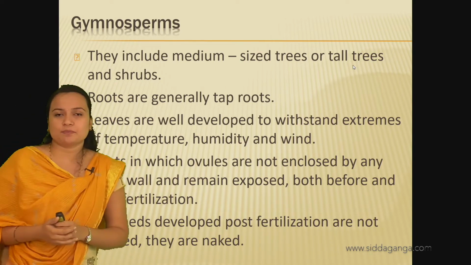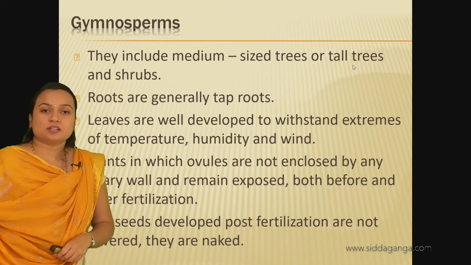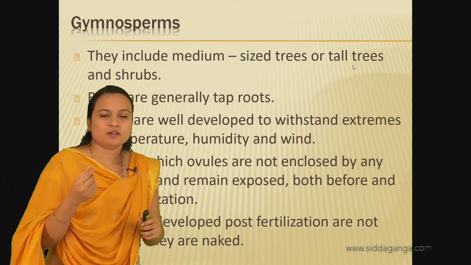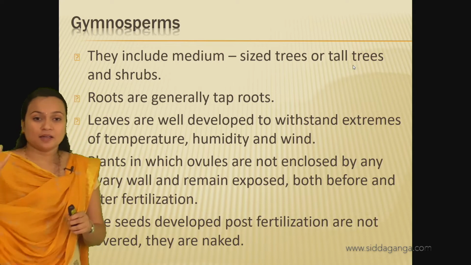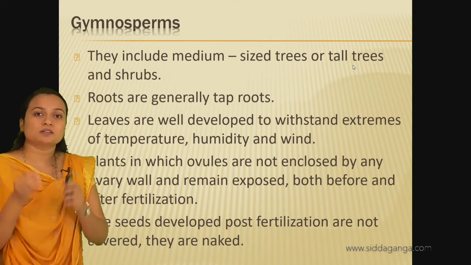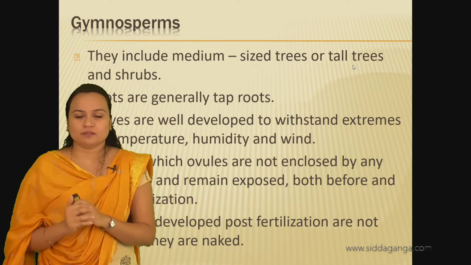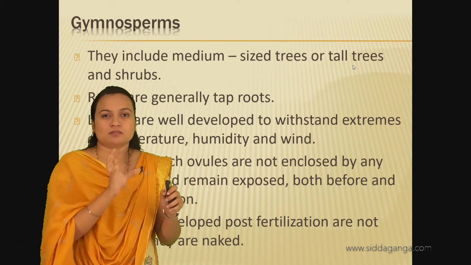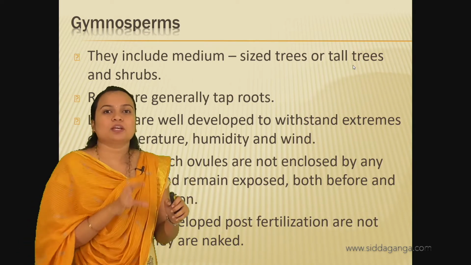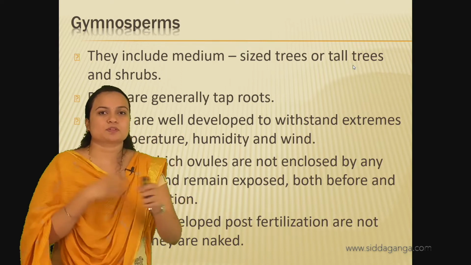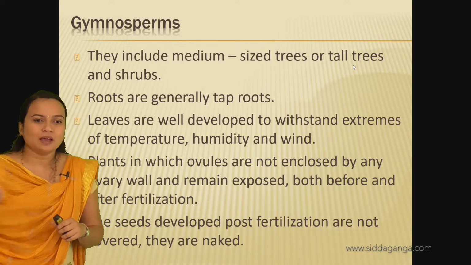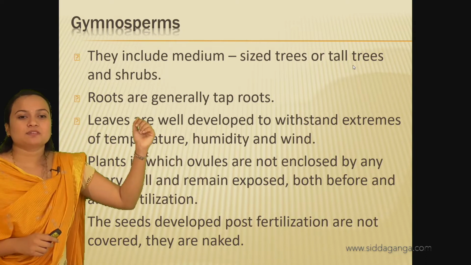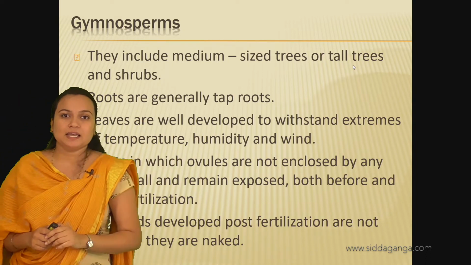So the leaves which are present can withstand extreme climatic conditions. That is because they are present in a very high humidity, windy environment, so they must adapt to that environment, right? But the pteridophytes are very soft and very small. They can only grow in a shaded place, whereas the gymnosperms further developed, and here the leaves are strong and rough and can withstand extreme temperature, humidity and wind.